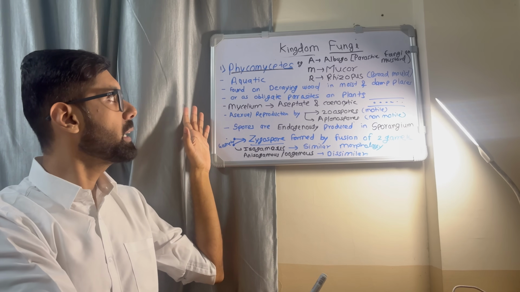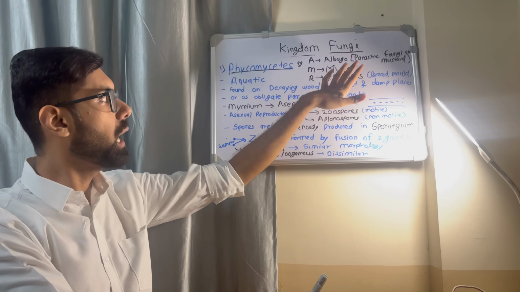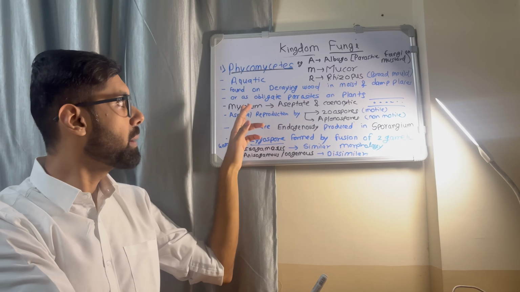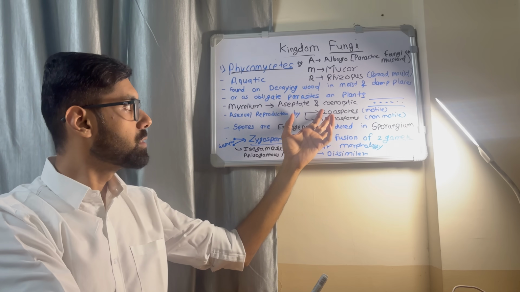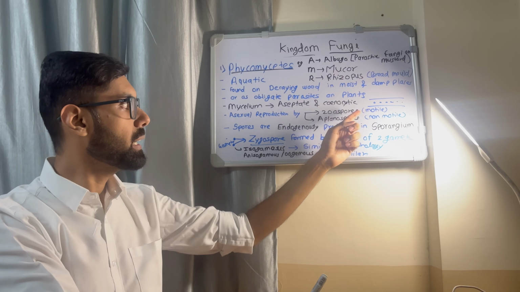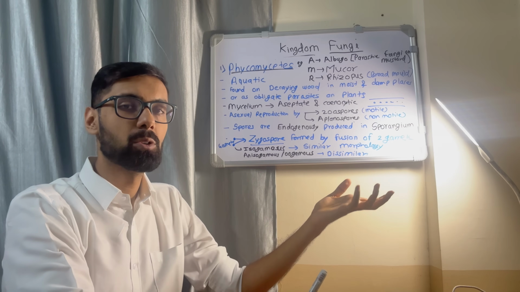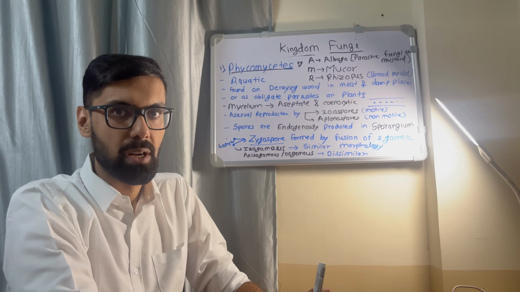Okay. So, in Phycomycetes, you should remember the examples, Albugo, Mucor, and Rhizopus. The mycelium is aseptate. They reproduce by zoospores and aplanospores. Zoospores are motile, aplanospores are non-motile, and the spores are endogenously produced in the sporangium.